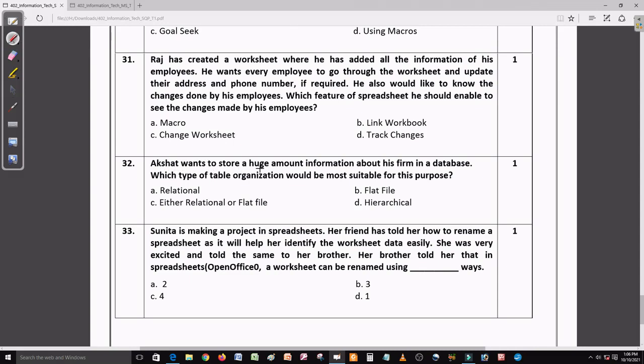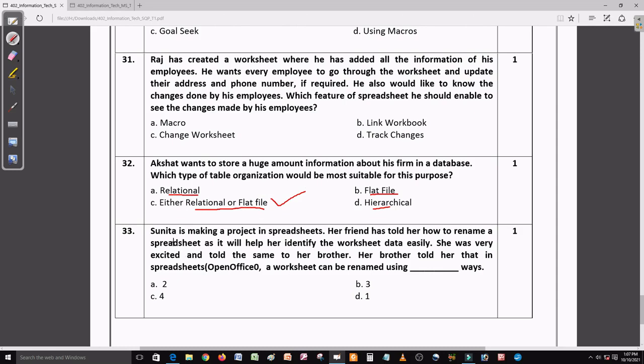Akshat wants to store a huge amount of information about his firm in a database. Which type of table organization would be most suitable for this purpose? So here relational database, yeah, we can use a relational database. Flat database, yeah, we can also use a flat database. Hierarchy database, well, we can also use hierarchy. Well, option C says relational and flat file. So it is talking about both the options. So this is the suitable answer here.